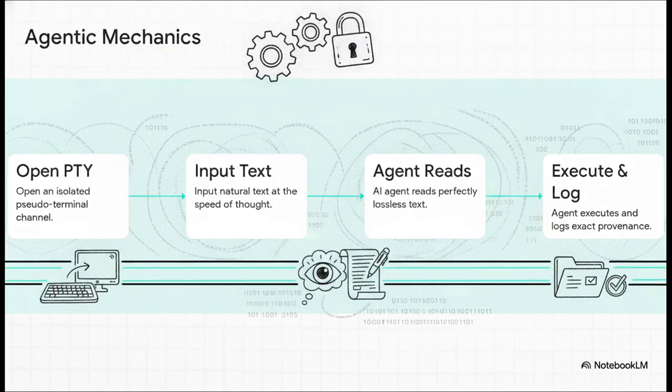Let's break down the actual mechanics of how this works. First, you open an isolated PTY, or pseudo-terminal channel. Think of this as a highly secure, text-only pipeline straight into the machine's core. Next, you just input natural text at the speed of thought. The AI agent reads this perfectly lossless text right from that PTY channel, so it doesn't need to visually decode some messy interface. Finally, the agent executes the task and logs the exact provenance of every single action. We're safely compiling our ideas into an unbroken chronological record.